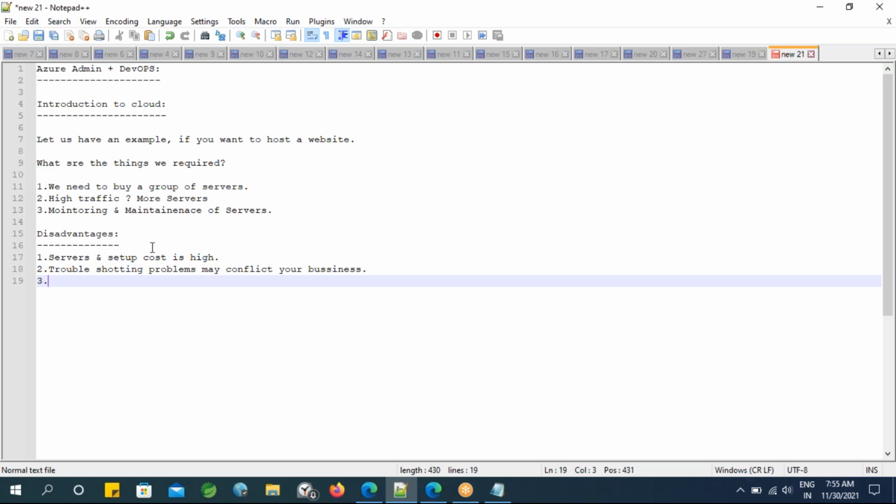But we don't know whether we're going to get 1 lakh customers today or tomorrow. We have no idea about that. We are even unable to predict it with respect to customers. Today, if I get only 20,000 customers, then the remaining servers, maybe some 200 servers, should be in idle state only. Nobody can predict when we can get n number of visitors, right? So that is the reason traffic to a particular website is not at all constant.